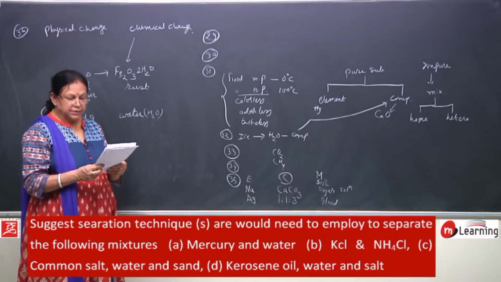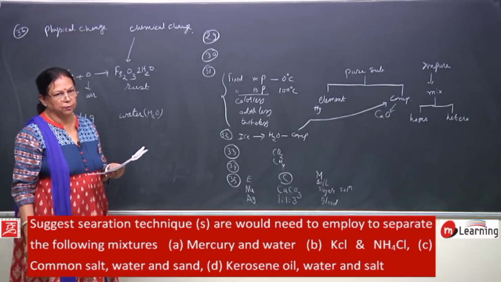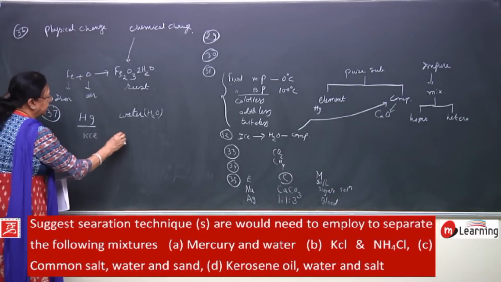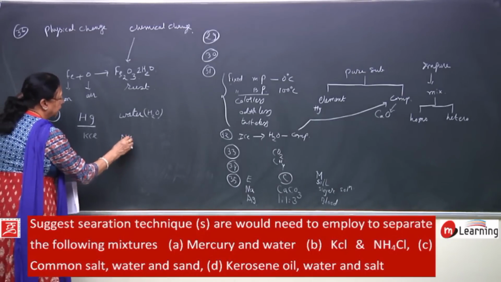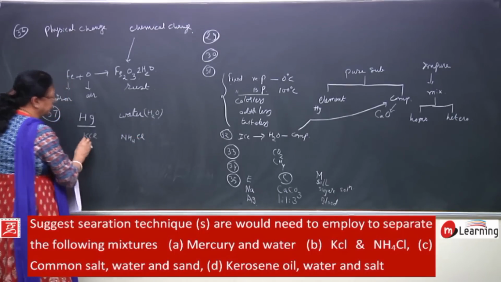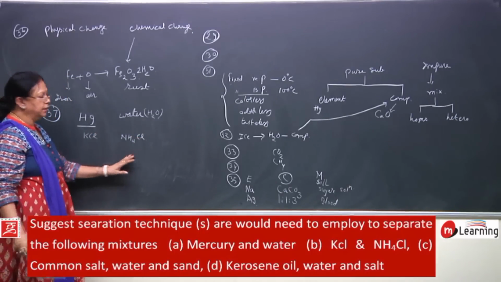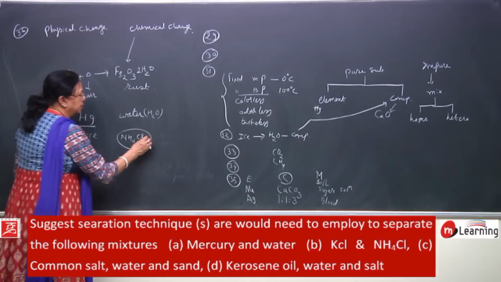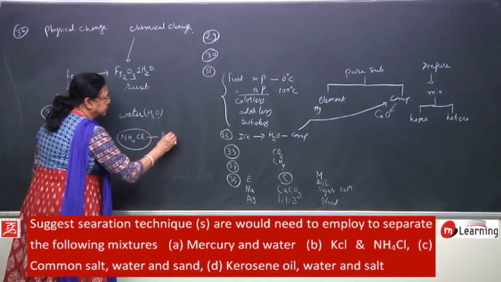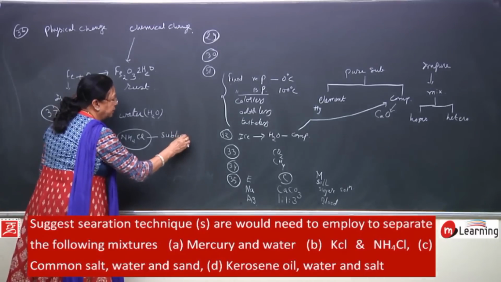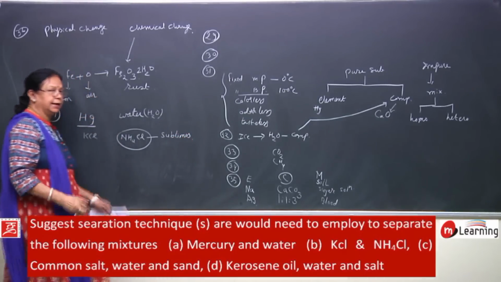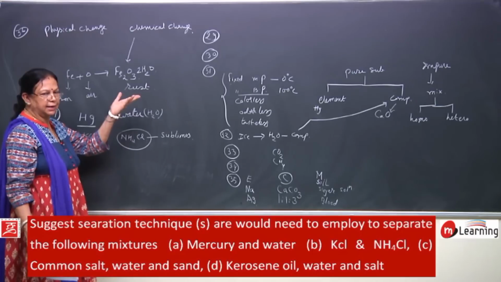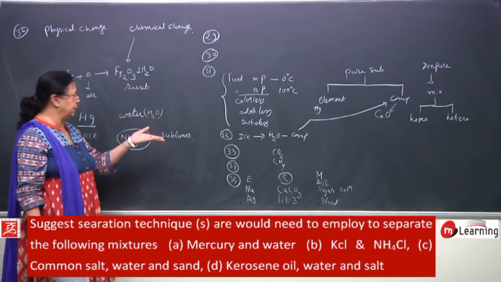Then potassium chloride and ammonium chloride, KCl and NH4Cl. This is potassium chloride, this is ammonium chloride. Now, we know that ammonium chloride has the property that it sublimes. Sublimes means it directly changes from solid state to gaseous state without changing into liquid state.